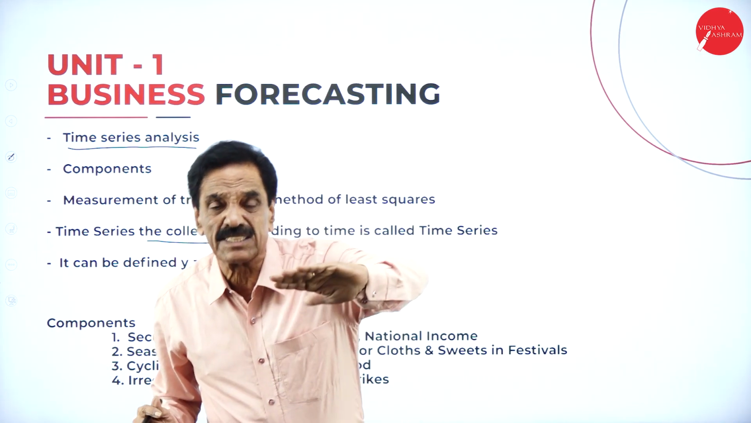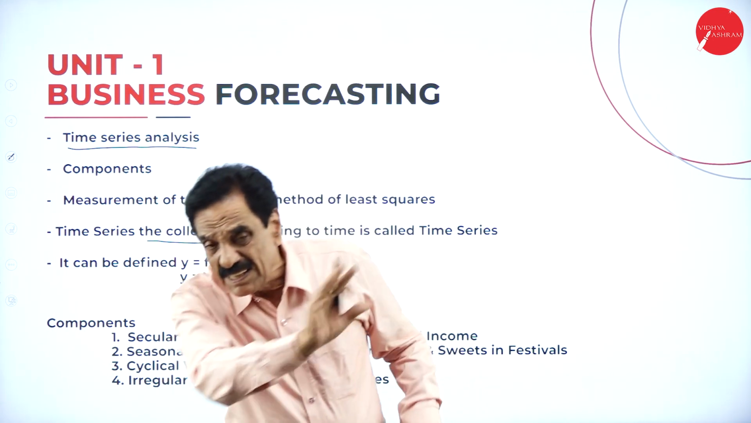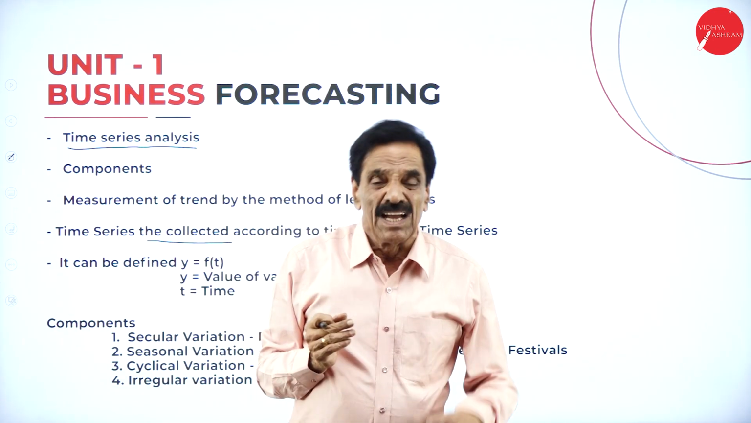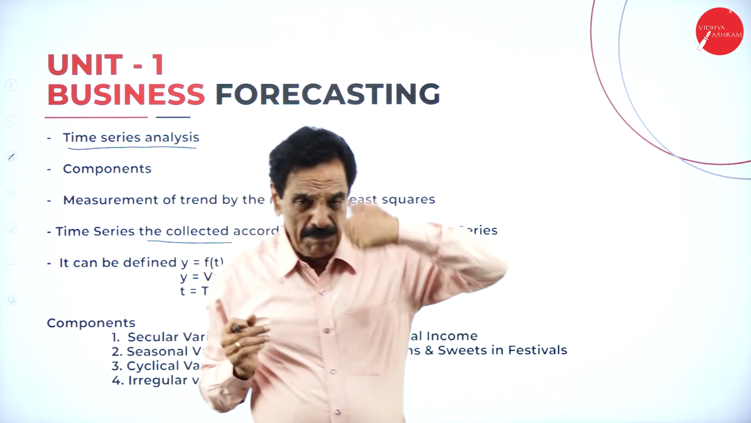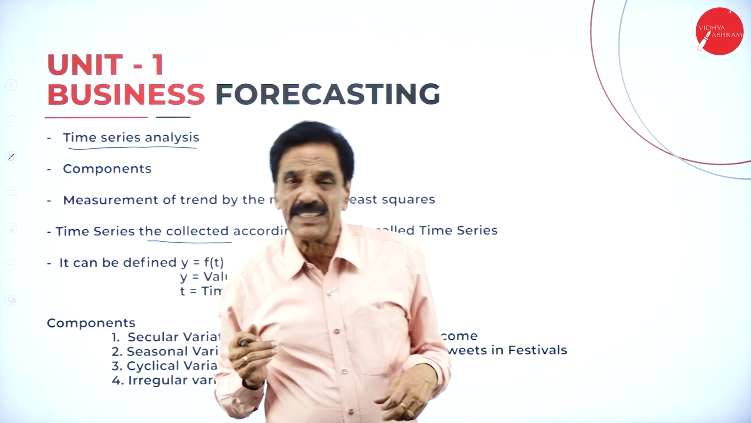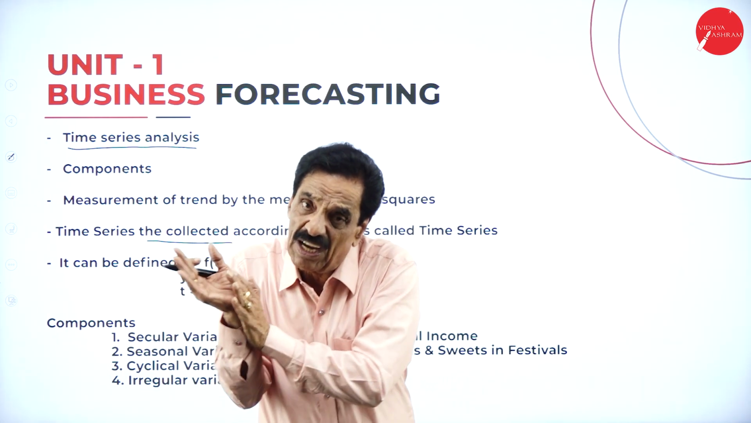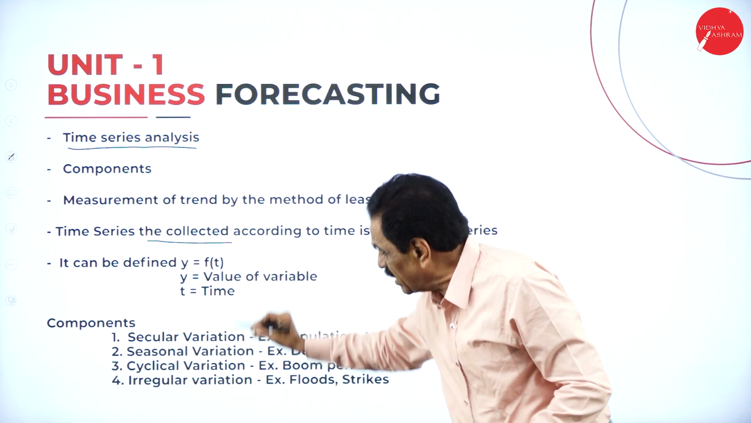Especially when a strike is going on, nothing is available. When a flood takes place, nothing is available in society. So people have to buy the product, and the cost of the article may go up. There is an irregular fluctuation. All of this comes under time series.